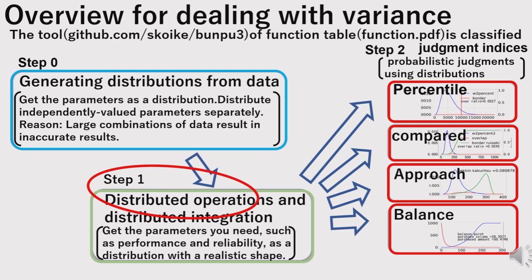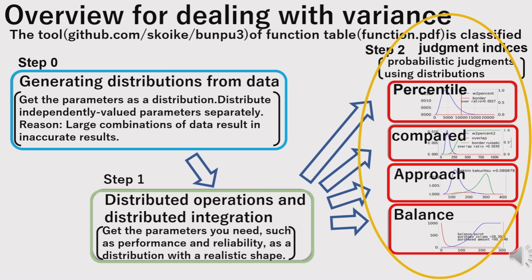Step 1 consists of distribution operations and integration functions that perform calculations using the generated distributions. These are referred to as distribution operations and distribution integrals. Step 2 includes judgment indices for the results of the calculations, used to assess the final distributions.